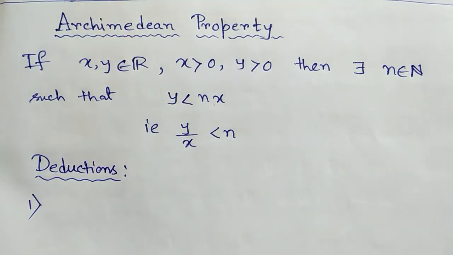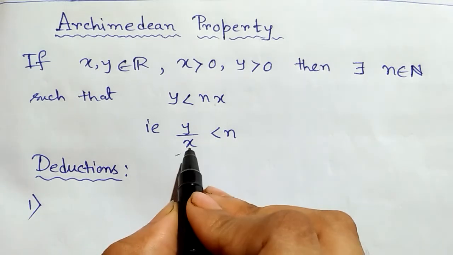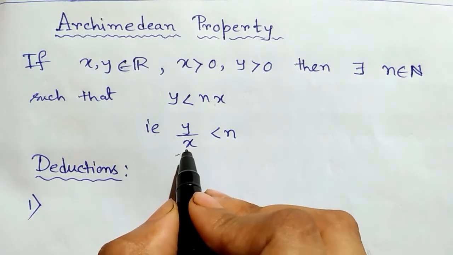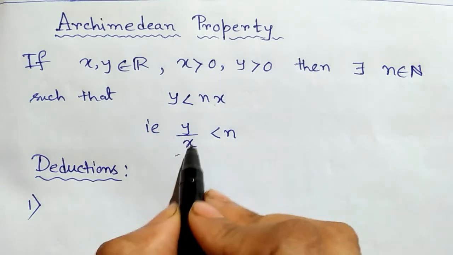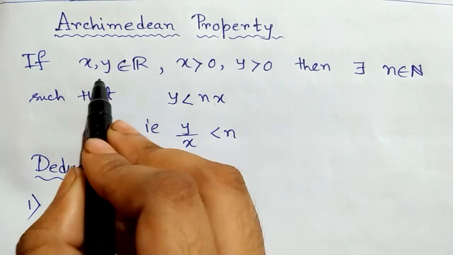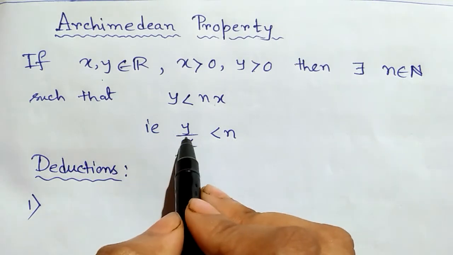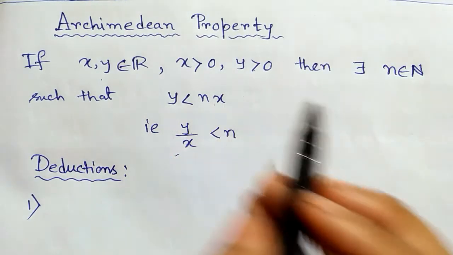Now, our first deduction. See this expression. If we put x equal to 1, then what happens? When x equals 1, fixed this value, then y is a positive real number. So, y is less than n. This happens.